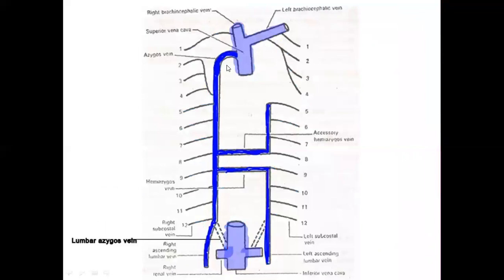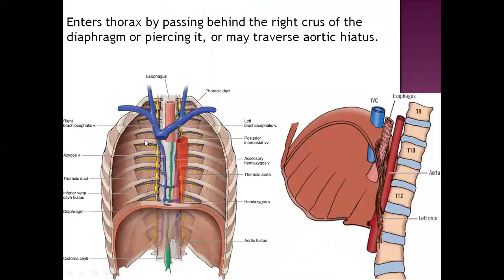Any picture is fine. So now see here, this is the azygous venous system which is being shown in blue color. So you can see it has the thorax. The upper part of the picture is indicating the thorax and the lower part of the picture is indicating the abdomen. And we know the partition between thorax and abdomen is the diaphragm.